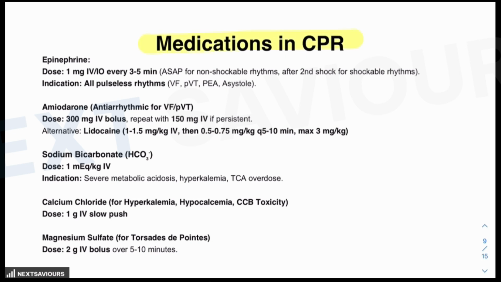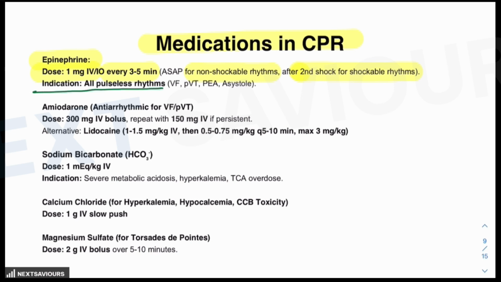You know, the most important medicine to be provided is epinephrine. You have to remember the dose. It is 1 milligram intravenous every 3 to 5 minutes, as early as possible for non-shockable rhythms, but after the second shock for the shockable rhythms. And as far as indication is concerned, for all pulseless rhythms, epinephrine has to be given in case of CPR.